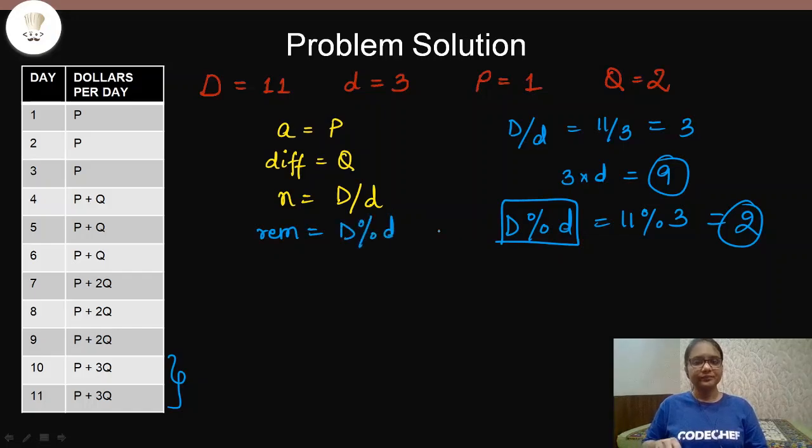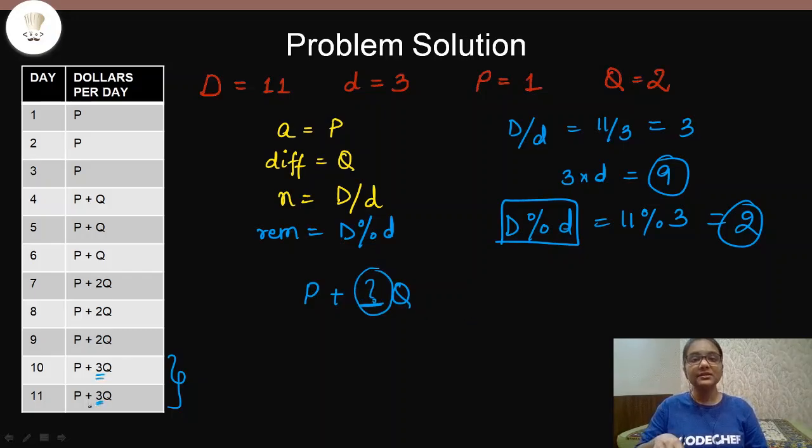Alright. Now in these 2 days, we know how much amount of money will be produced. So we know that P dollars will be produced, right? Plus Q will be there. Now we don't know how many Q dollars will be there. This thing we have to find out. So here we can see 3 written here, right?